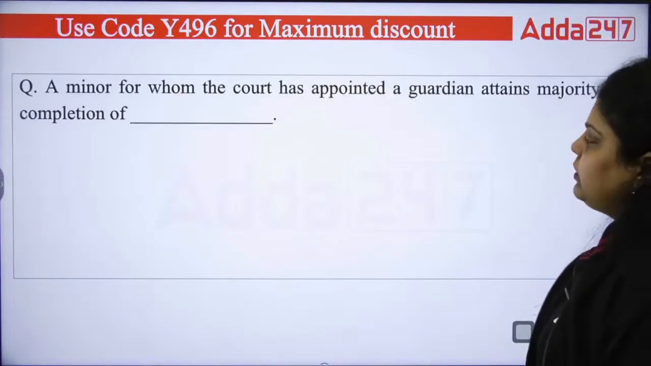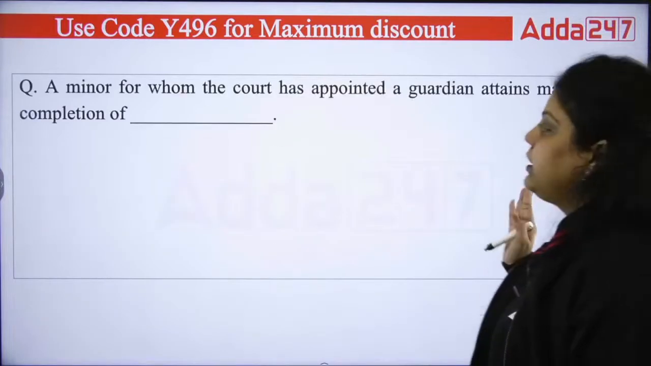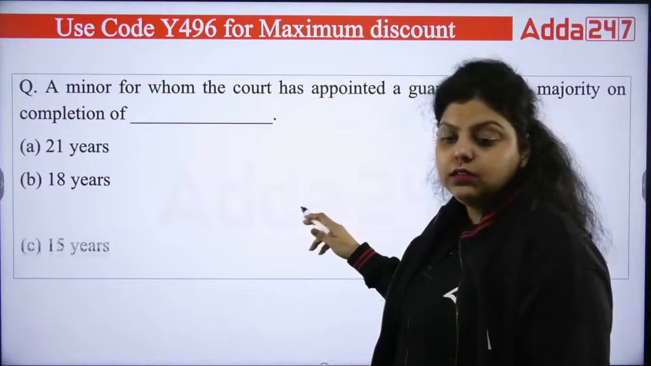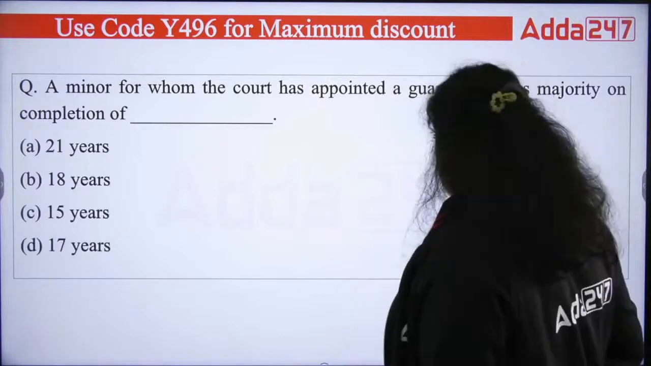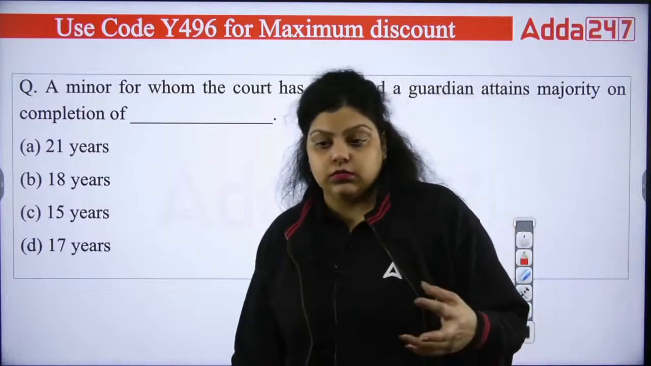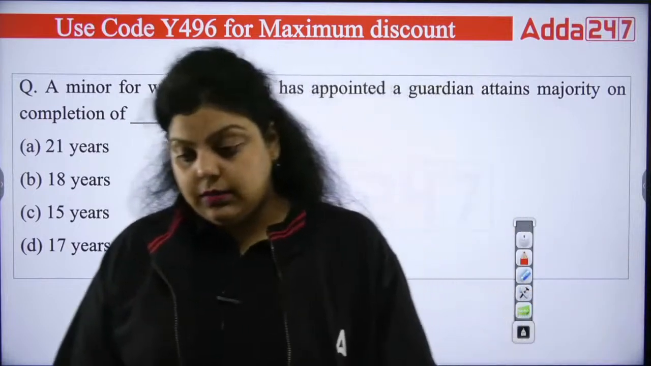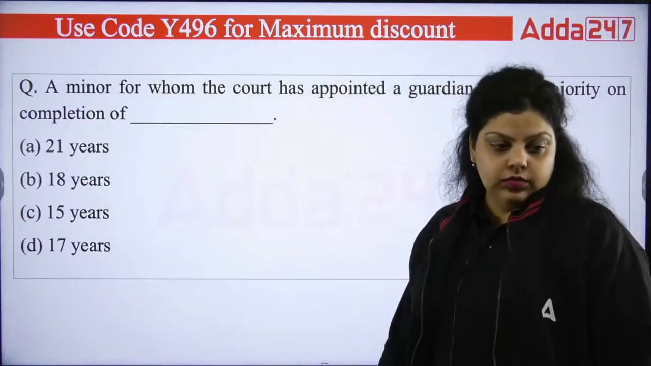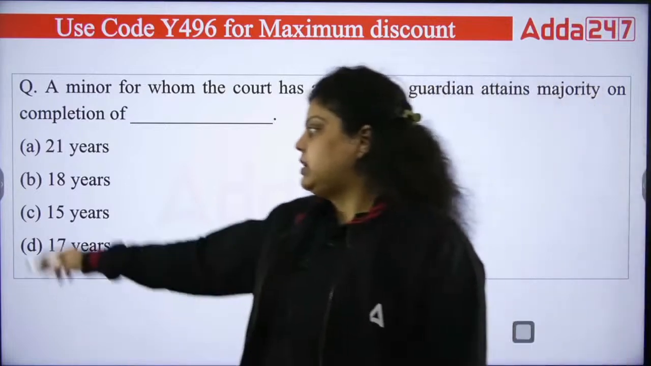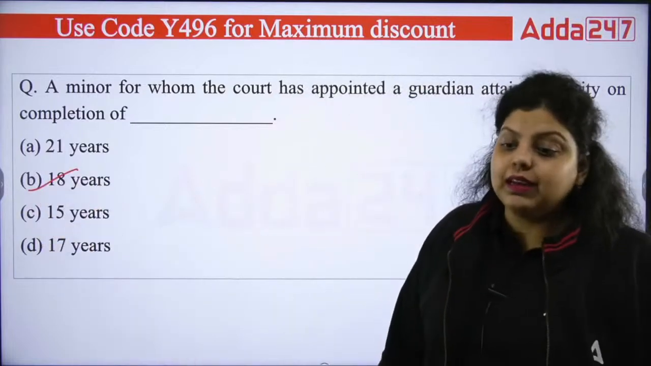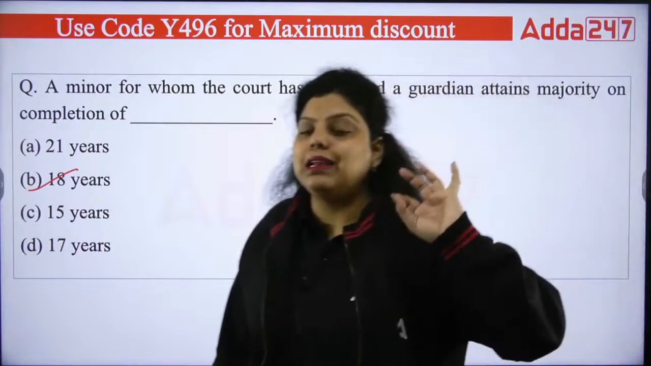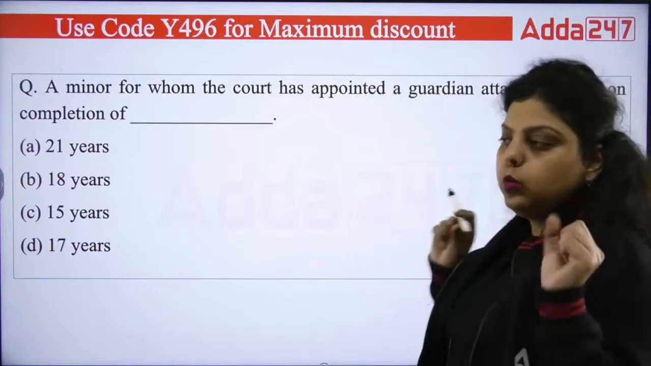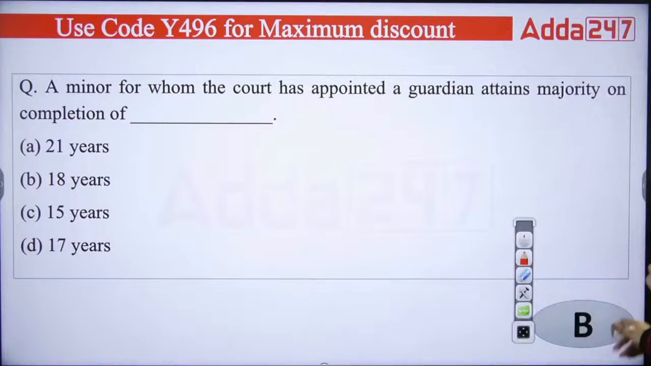A minor for whom the court has appointed a guardian attains majority on completion of what age? Is it 21 years, 18 years, 15 years or 17 years? So at what age can a person become a major, or not be called a minor? After attaining what age will the person not remain a minor? Very obvious, I have just told you, 18 years. When the person has completed the age of 18 years, the person is no longer a minor, the person is a major now, and can have their own individual account with their own rights on the account. So the right answer will be B.